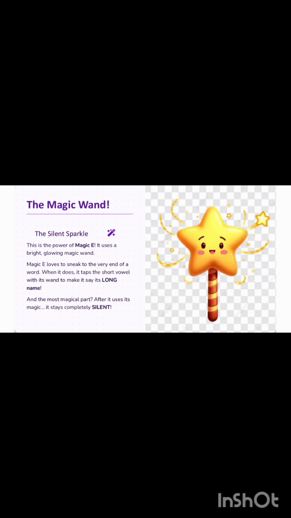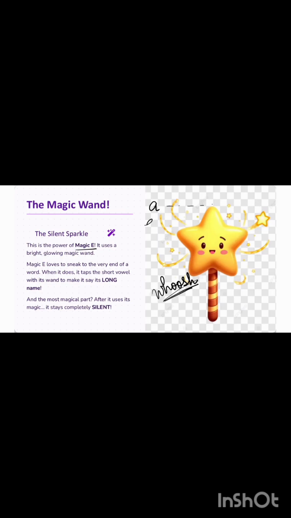Now this is a magic wand. This has got the power of magic E. And you know what happens when it whooshes its magic wand? When it does, it taps the short vowel with its wand and makes it say its long name in a word where it comes at the end. It really loves to come at the end. And when it comes at the end, it whooshes and becomes silent and makes the vowel say its long name.